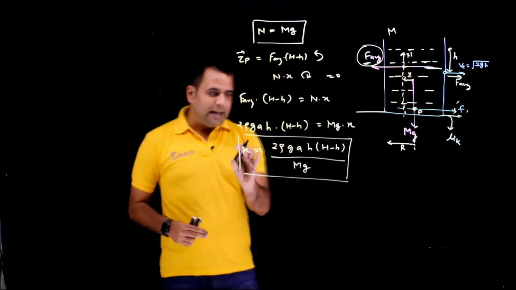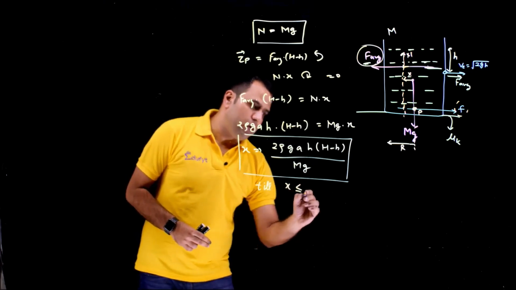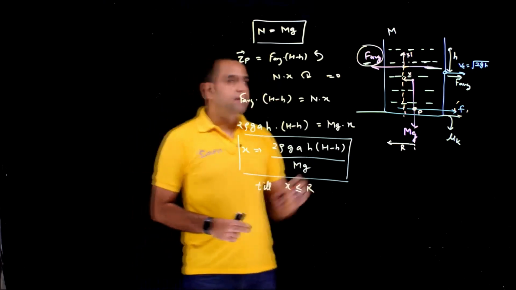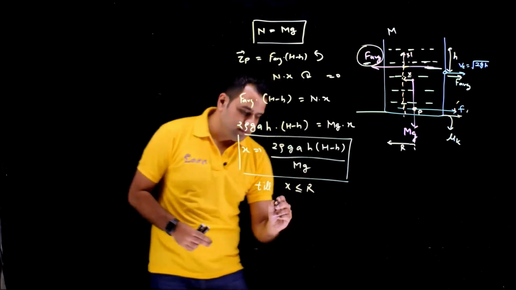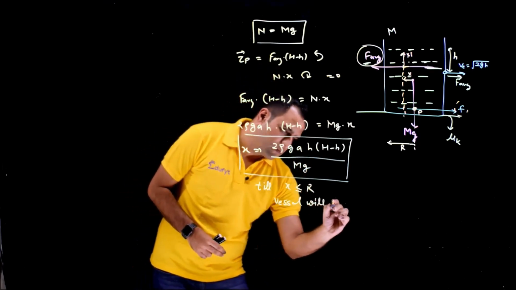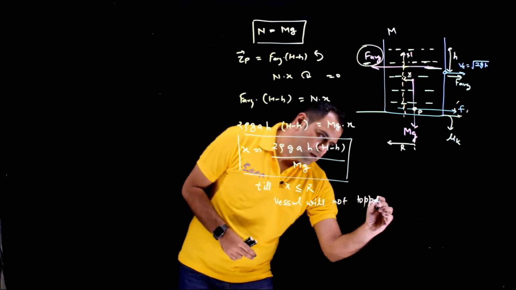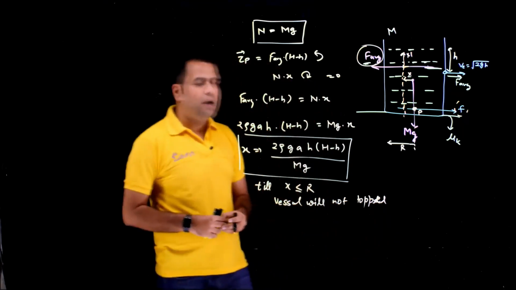So till x value is less than or equal to capital R, this vessel will not topple. The toppling will not be happening in that case.